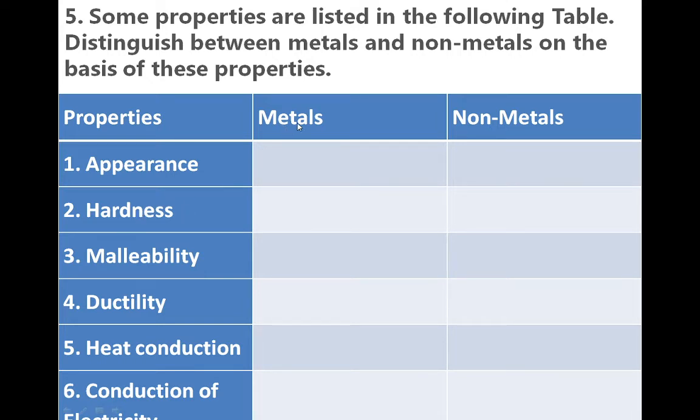Hardness: most metals are hard to touch and non-metals are soft. Malleability: metals are malleable, non-metals are non-malleable. Ductility: metals are ductile, non-metals are non-ductile. Heat conduction: metals are good conductors of heat and non-metals are poor conductors of heat. Conduction of electricity: metals are good conductors of electricity, non-metals are poor conductors of electricity.